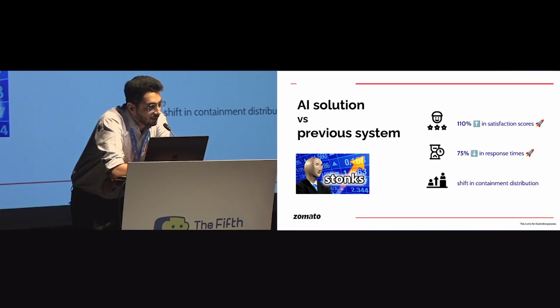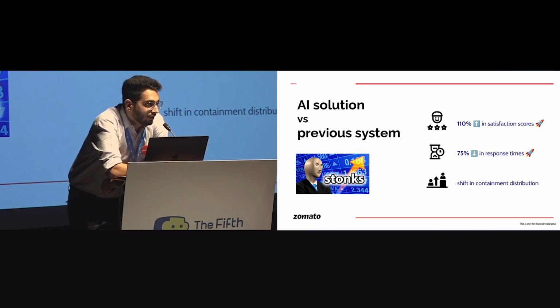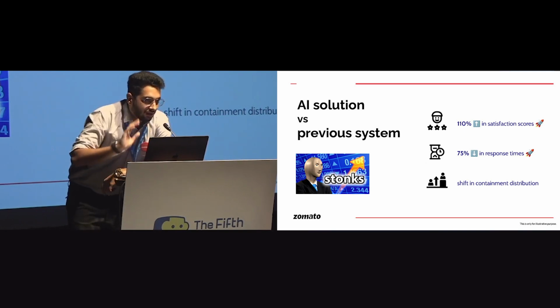It could be escalating on where is my order, but not escalating on certain other concerns, which are more important, right? So that distribution has shifted a lot, though the containment percentage has stayed mostly the same, which is benchmarked right now. We are really only escalating on key concerns and resolving the chat within the bot itself otherwise.